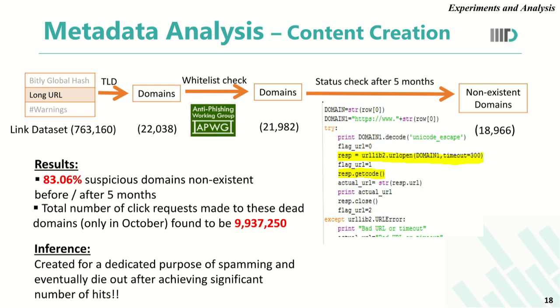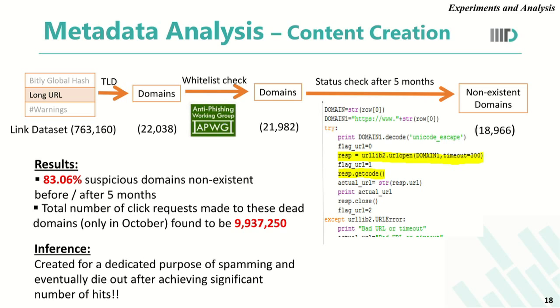The first experiment that we conducted was to analyze the metadata by understanding the content creation on Bitly. For this, we extracted the top-level domains from the long URLs in our link dataset. These top-level domains when extracted, we also filtered out all the possible false positives by using APWG's standard whitelist.